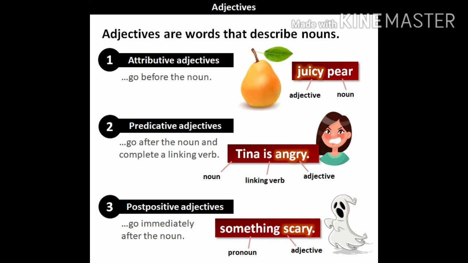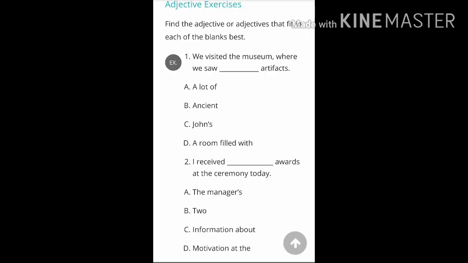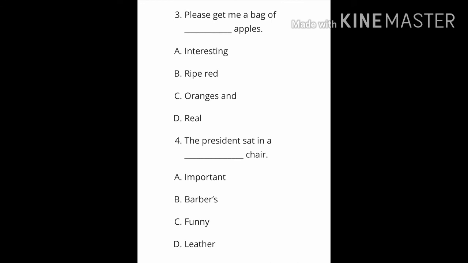I hope you all will understand what is an adjective, and also I gave an example sentence exercise. You should fill that in your rough notebook. Pause the video and fill in the answers. Four questions are given, so you should answer these four questions.